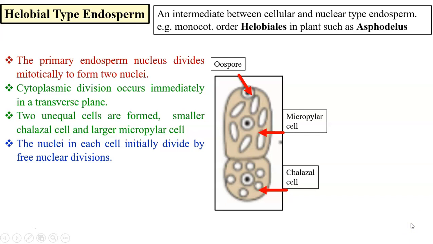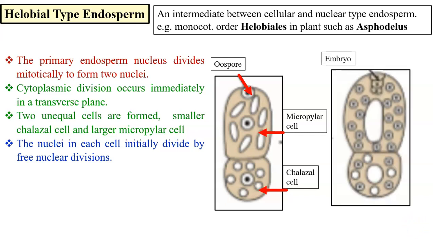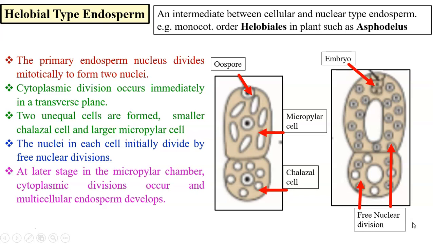That means the nuclear division is not followed by cytoplasmic division now. As a result, in both the micropylar cell as well as the chalazal cell, a large number of free nuclei are observed. At a later stage, in the micropylar chamber, cytoplasmic divisions occur, wall formation takes place, and multicellular endosperm develops.